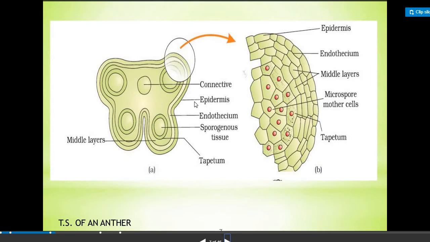Here the TS of the anther structure is shown. Here you can see the clear layers of the anther: the first outermost layer is the epidermis, then the endothecium, then the middle layers, then microspore mother cells inside, which will further form the pollen grains, and the tapetum layer which provides nourishment to the developing pollen grains.